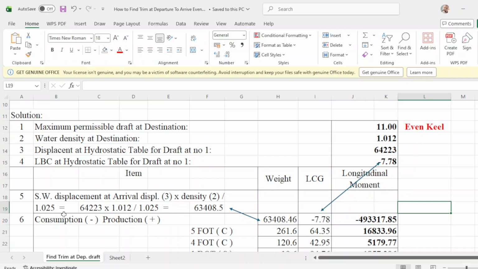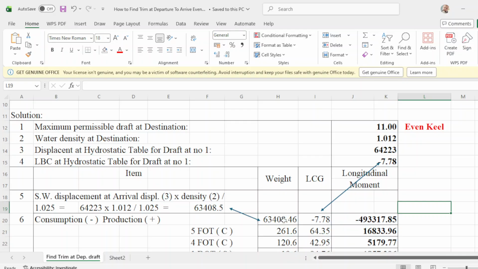So number 5, salt water displacement at arrival in Japan, is number 3, the displacement, times your density number 2, over 1.025. That will be 64223 times the density of 1.012 over 1.025, and the value would be 63408.